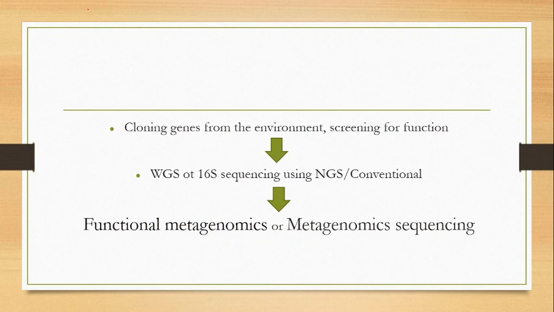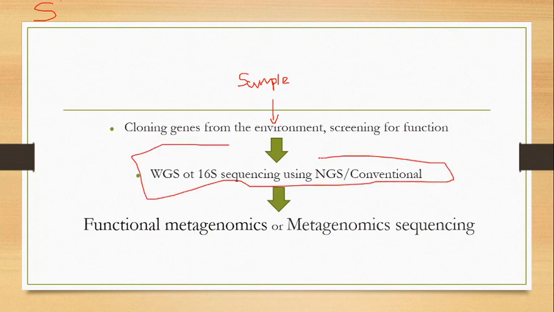The genes are screened directly, as we have discussed in that diagram. We need to take the sample, and from that sample, whole genome sequencing or 16S RNA sequencing is done. After sequencing, we can go for functional genomics or for metagenomic sequencing.